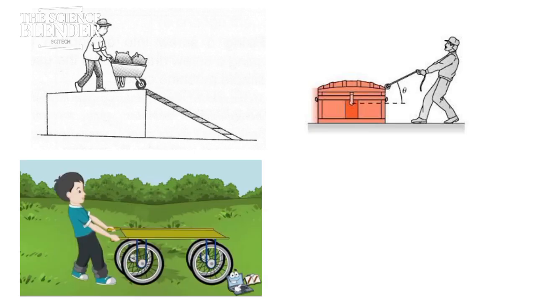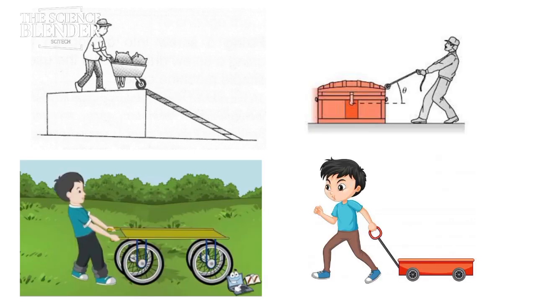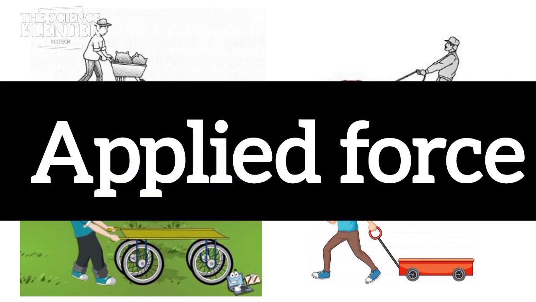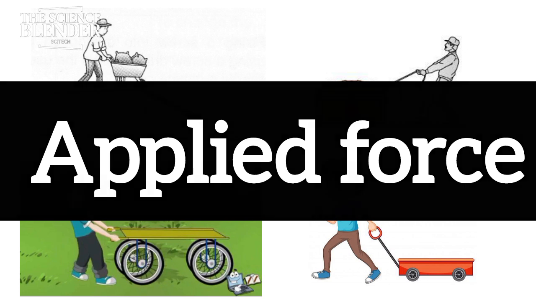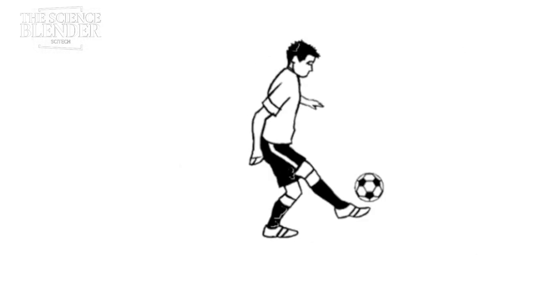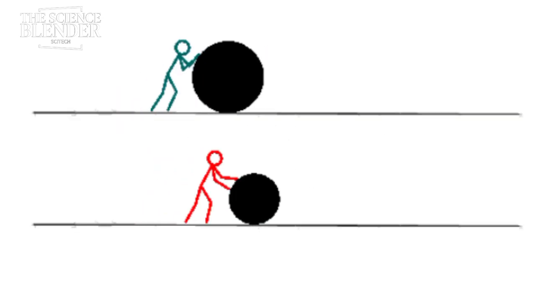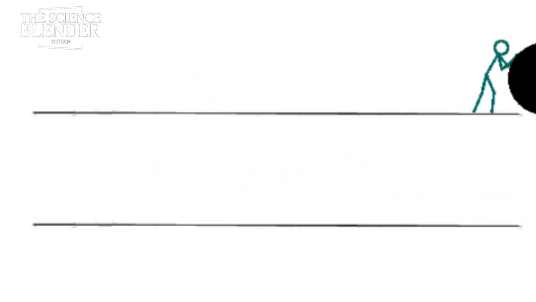What about the push and pull applied on an object? What is that called? Yes, there is another type of force that describes the push or pull applied on an object. That is called an applied force. So, an applied force is a force that is applied on an object in the form of push or pull. An object moves in the direction of the push or pull applied on it.